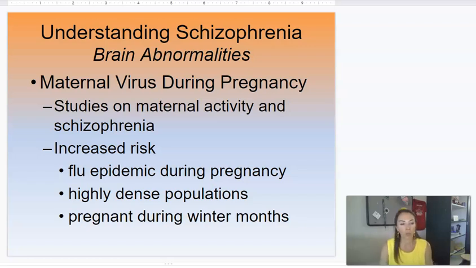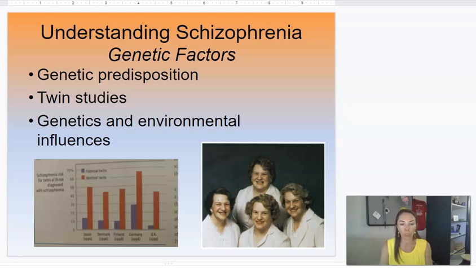We also see a huge genetic component with schizophrenia. We talked a lot about twin studies, maybe during development. Twin studies look at twins that were reared together, raised together, fraternal versus identical. So we see a higher incidence of schizophrenia in identical twins than we do with fraternal.